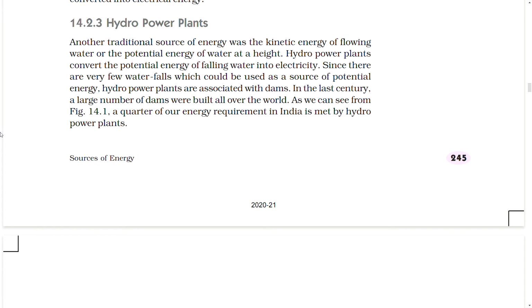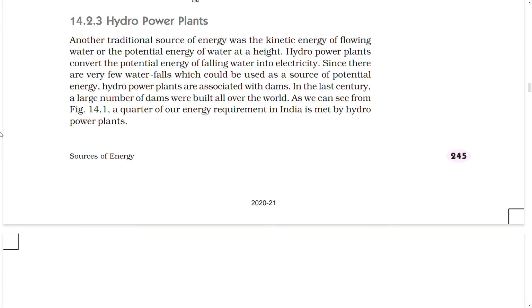Hydropower plants. Another traditional source of energy was the kinetic energy of flowing water or the potential energy of water at a height. Hydropower plants convert the potential energy of falling water into electricity. Since there are very few waterfalls which could be used as a source of potential energy, hydropower plants are associated with dams. In the last century, a large number of dams were built all over the world. As we can see from the figure, a quarter of our energy requirement in India is met by hydropower plants.